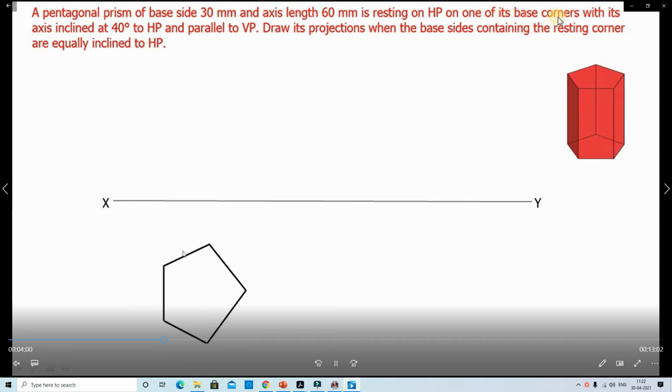Any polygon method you feel comfortable with, use that method to draw the pentagon. Then extend the pentagon corners to the reference line, identify the corner names, and extend the lines in this way.